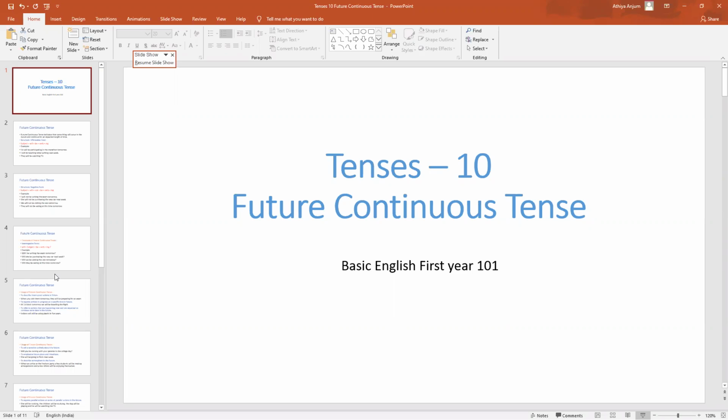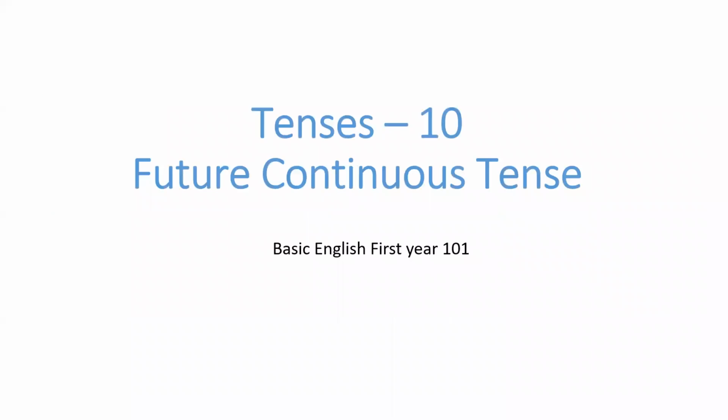Good morning, students. Today we'll be doing future continuous tense. You remember, in all forms of continuous tense, you will be using the ing form with the base form of the verb. So you have to remember this and the difference. Again, with the present and the past, you will be using the be forms.